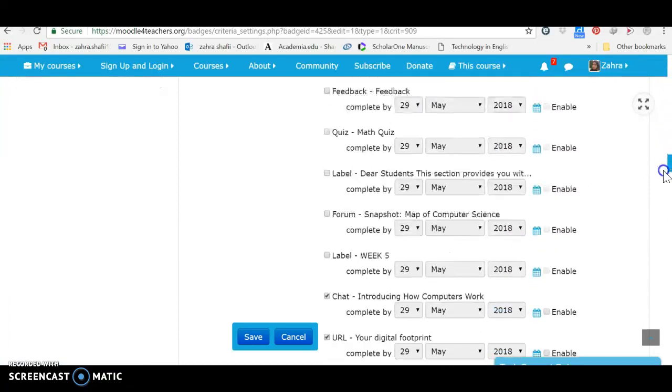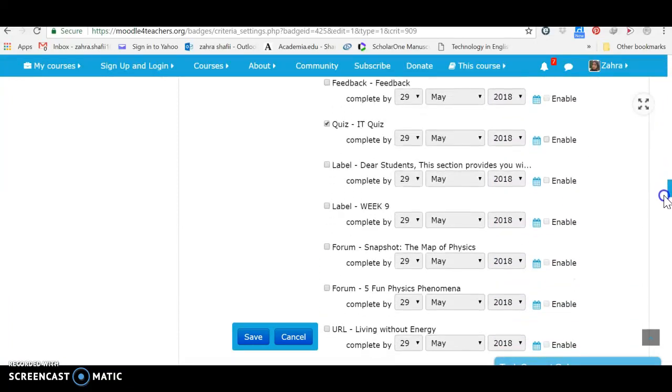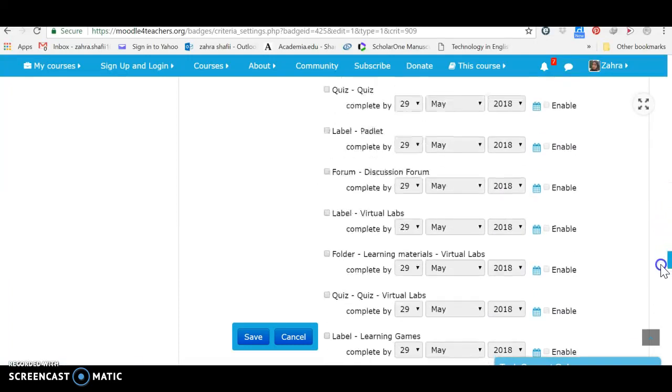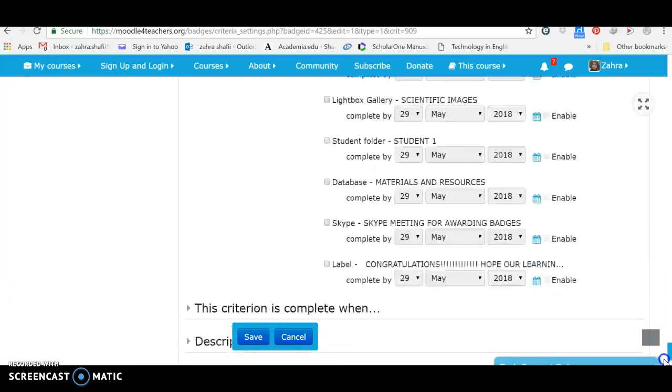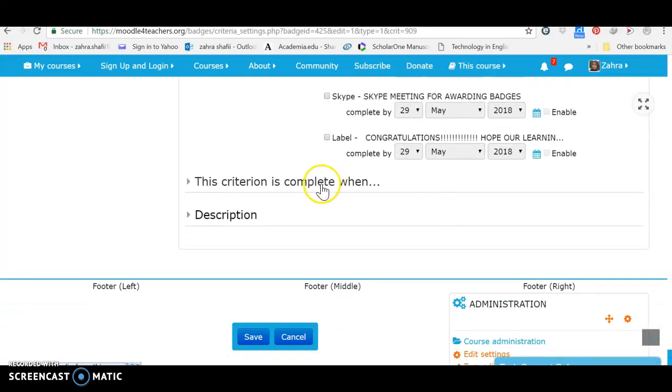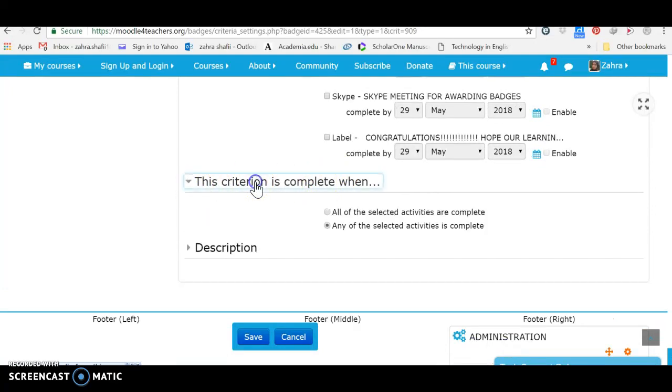Okay, we have already ticked these parts. Yes, I should look for this one. The criterion is completed when all of these selected activities are complete. Good. So now the problem is solved.